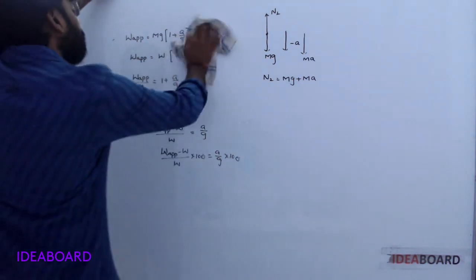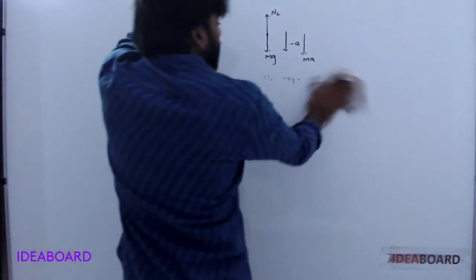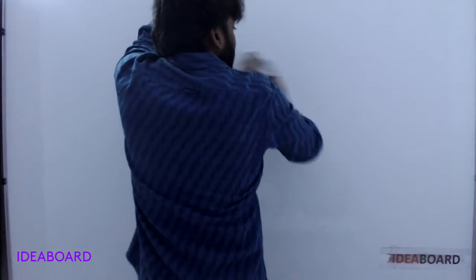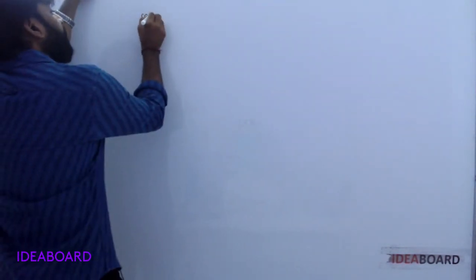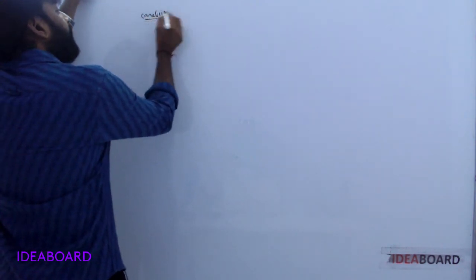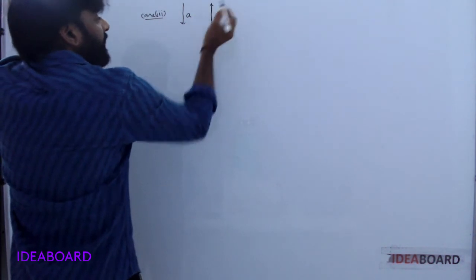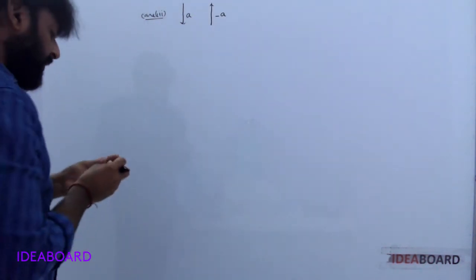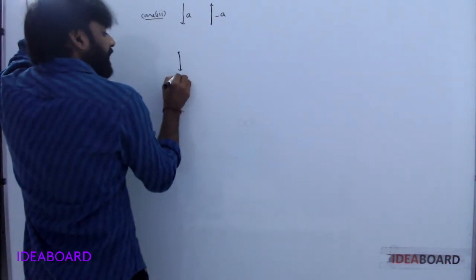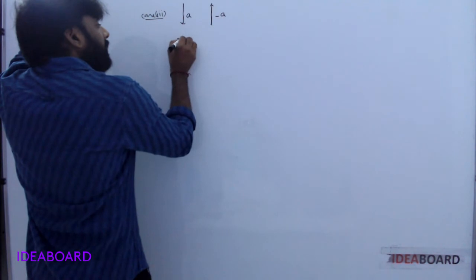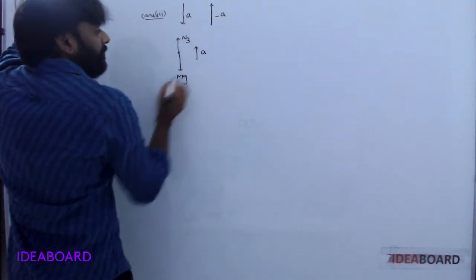Next, case 3: the lift moves downwards with acceleration a, or moves upwards with retardation. Here mg acts downwards, normal reaction upwards, acceleration a.